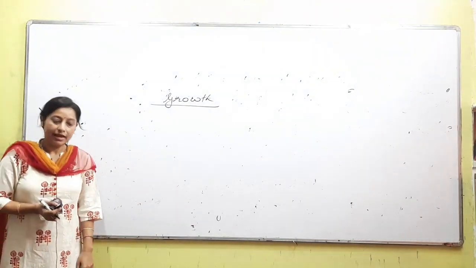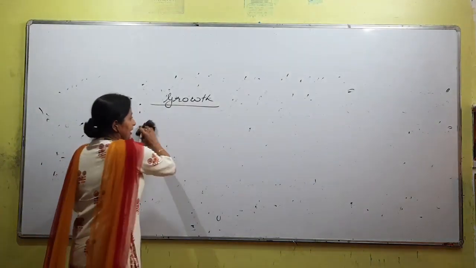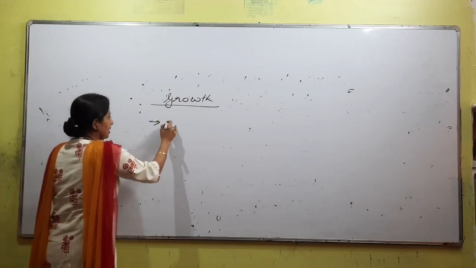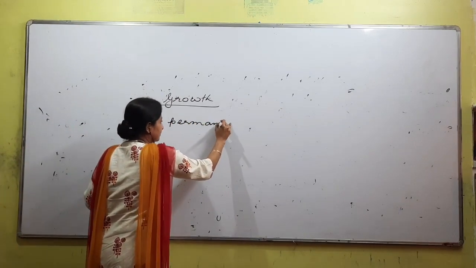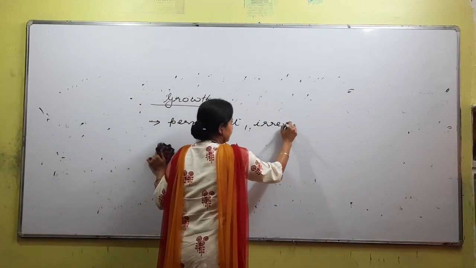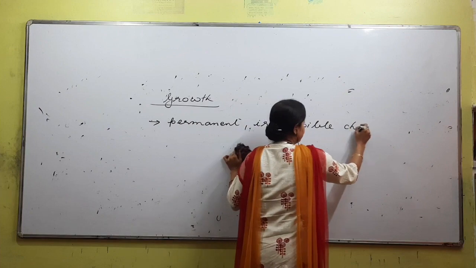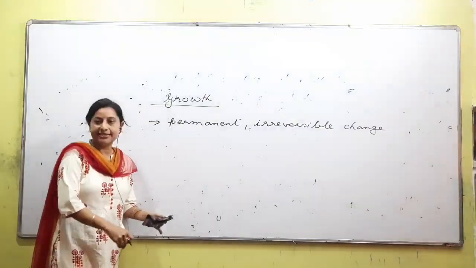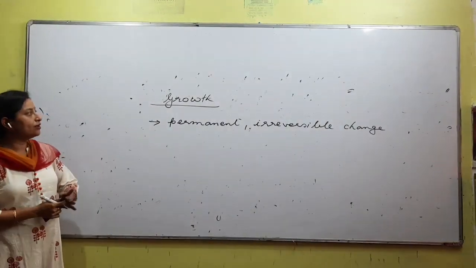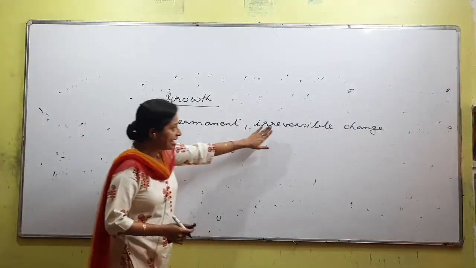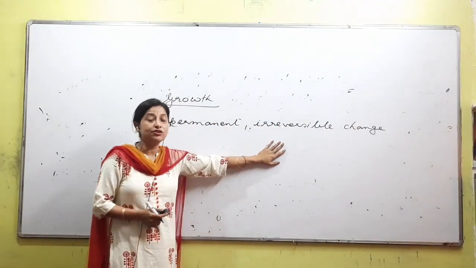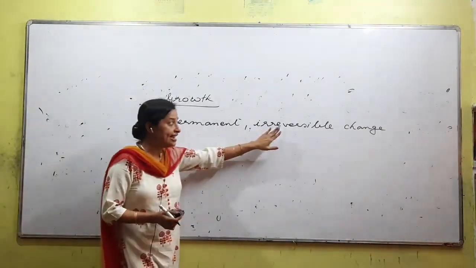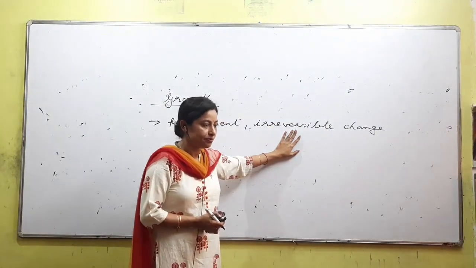Are you understanding? Okay. Coming back to the first one, that is growth. What is growth? Permanent, right? Irreversible change, right? I have written it very briefly and not written details because the notes are already given, there is no point of writing it down again. So growth, it is something that is permanent. It is an irreversible change in the size of a cell, an organ, an organism, etc. Right? Permanent is something that we understand. What does irreversible mean? What is irreversible?